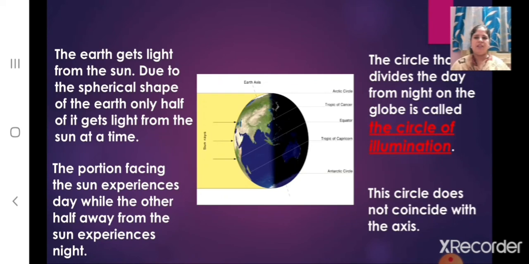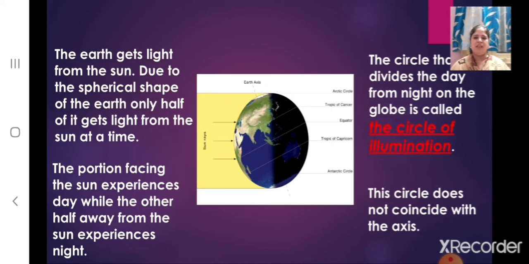And from where does the earth get light? The earth gets light from the sun. And due to the spherical shape of the earth, only half of it gets light from the sun at a time. So the portion that is facing the sun experiences day, while the other half away from the sun experiences night. Children, can you define the circle of illumination? The circle that divides the day from night on the globe is called the circle of illumination.